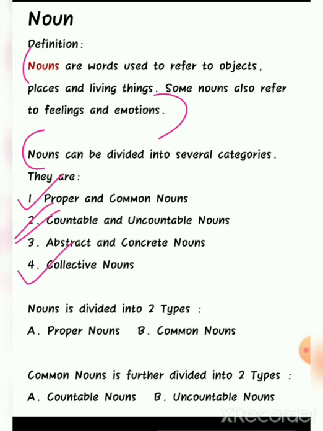So there are 4 types of nouns: proper and common, countable and uncountable nouns, abstract and concrete nouns, collective nouns. Okay, so total we have 1, 2, 3, 4, 5, 6, 7 types of nouns. Now in that we have also the subdivision of these nouns. Okay, they are further divided into subcategory.